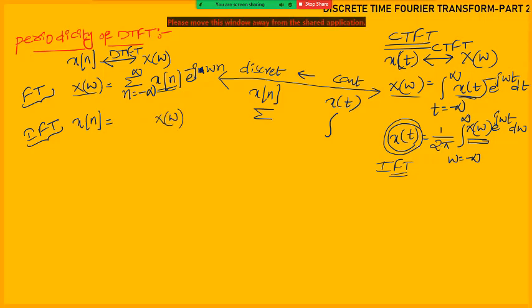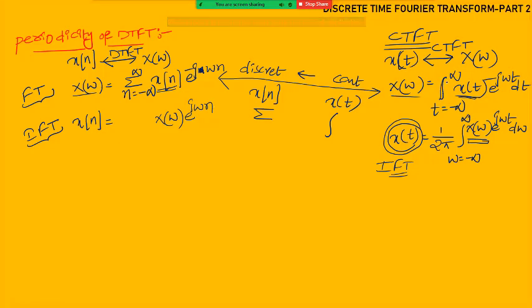Here also the same thing: x of t we got by integrating X of omega, so here x of n we should get from X of omega. Next, e power j omega t, so here e power j omega n. In place of n, here t is there. Now some slight changes will be there. Because here it is continuous, we got an integral. Because it is discrete, we have taken sigma.